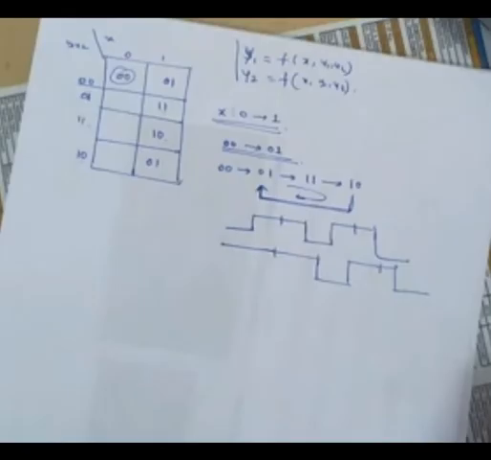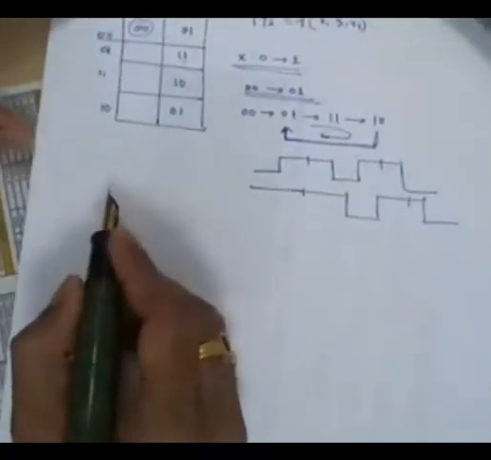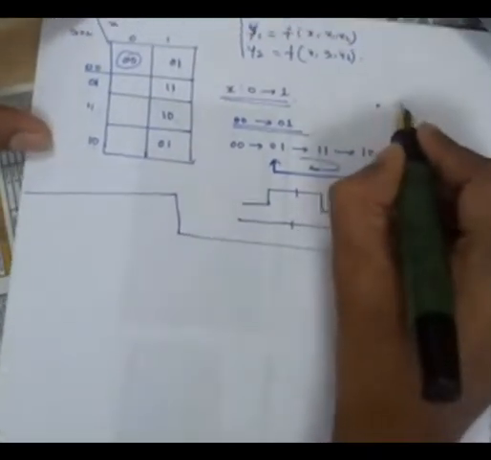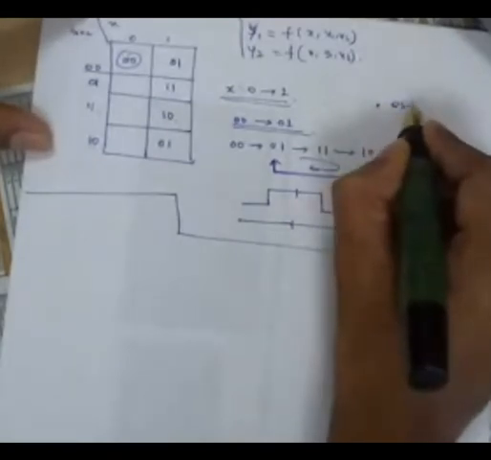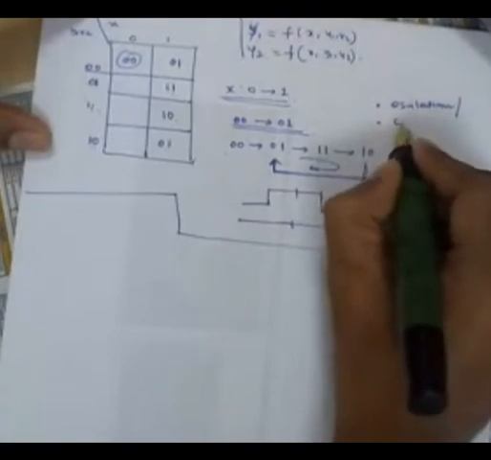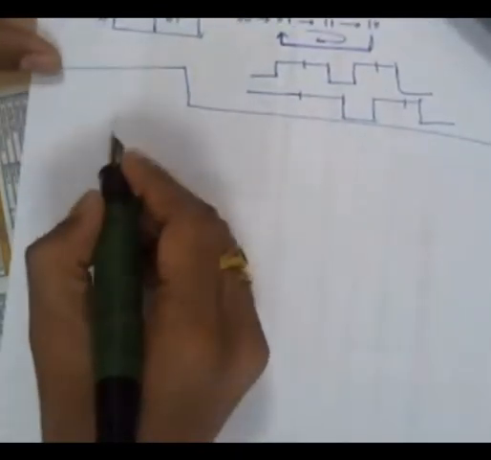Then another thing: suppose I'm taking one circuit here. So this is what we call oscillation or cyclic races. Cyclic races now, right? Suppose I'm taking one simple example circuit.